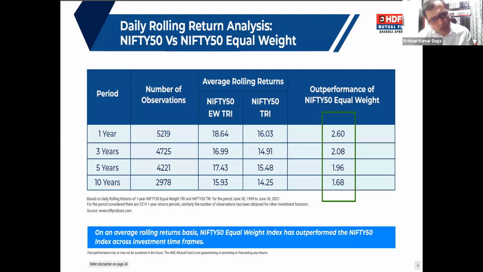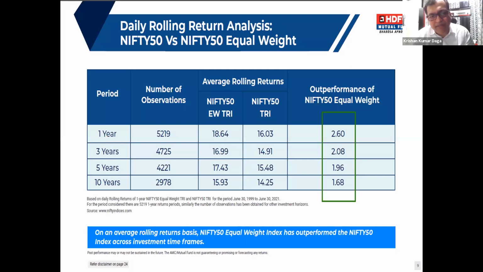Not only 1 year, even if you look at a 10-year rolling period, which is a very long period, for people who are investing in these indices for the longer term, the Nifty 50 equal weight is giving you 15.9% return compared to Nifty 50, which is giving only 14.2% return. So there is still an alpha of 1.68%. And here, rather than taking the CAGR, we have taken the daily rolling return. That is very important to see in this data as well.